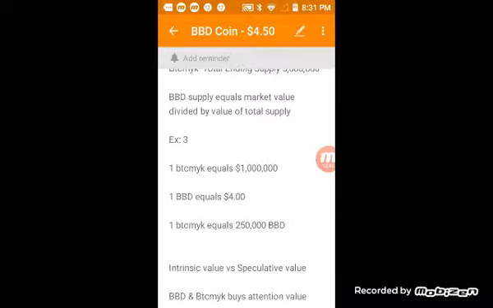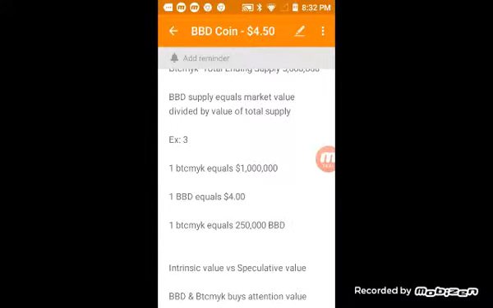But let's just say, for example, one Bitcoin MYK you're holding is $1 million, right? Just for the example of this video. Well, what that means is that it'll be like carrying around a $40,000 Bitcoin, right? It is probably more attractive to have units of currency that you can do transactions with, you can do commerce with. So it will probably be a lot easier to have a BBD coin that's worth $4, where you can just easily take several BBD Bitcoin MYK Backed Dollars and purchase things at the store, items online, and so on and so forth, as opposed to trying to do one denomination of one thing, right? And so that's part of it.